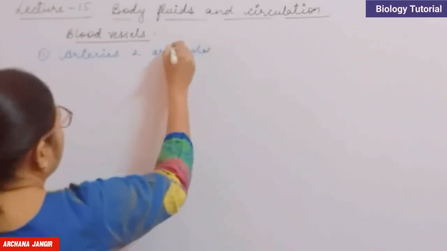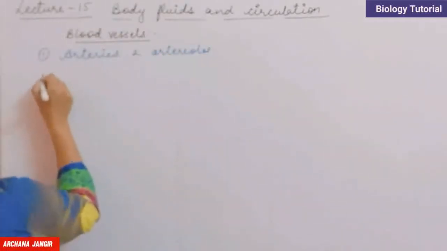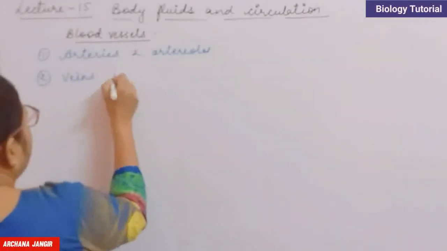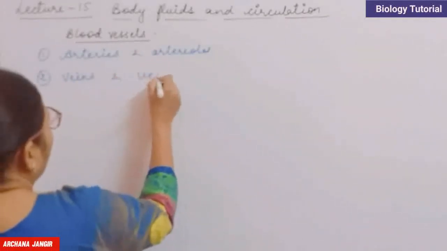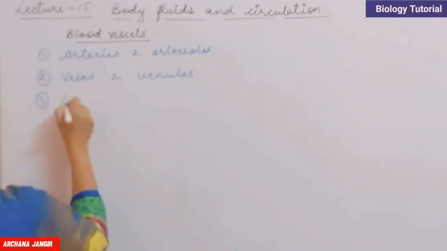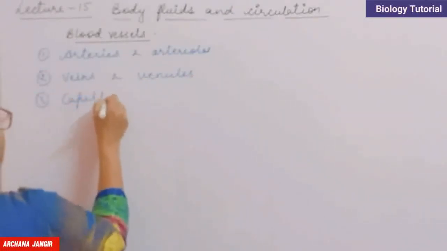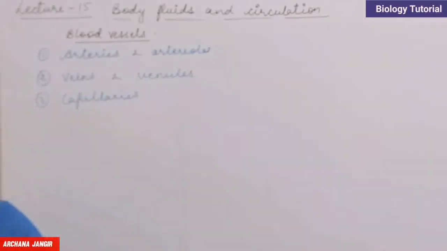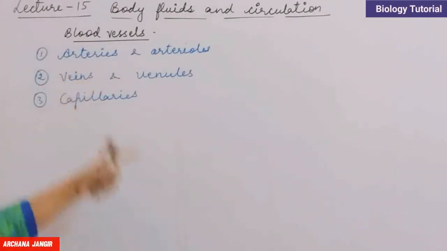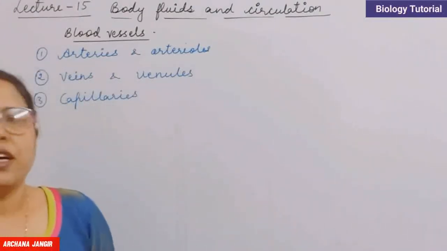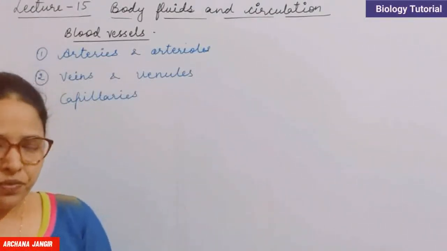So these are considered as two types. Second one is veins and its branches are venules. And the third one is capillaries. Clear? So mainly these are of three types, but arteries and veins are bifurcated into arterioles and venules. That's why they are considered as five types. Otherwise these are of three types.